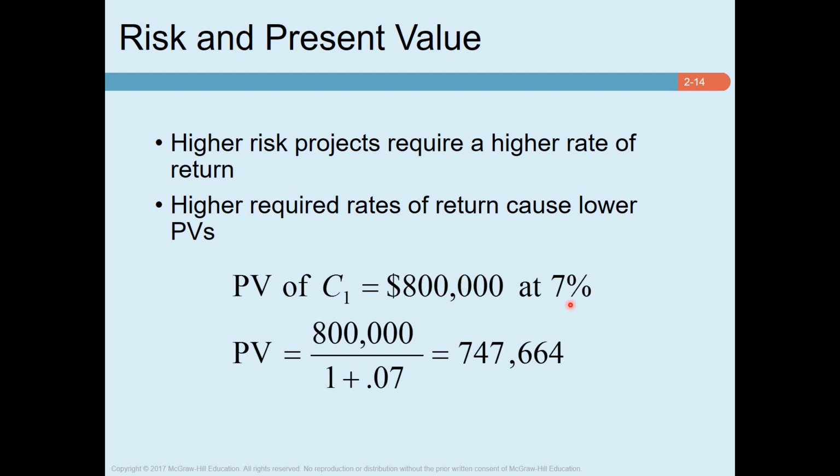So you understand that all investments are not equally risky. Different investments have different risk. Now, as an investor, if you invest in a more risky project, you will want a higher return. And if you invest in a less risky project, you will be happy with a lower rate of return. That's why it's very rational that different projects will be discounted by different discount rates based on the riskiness of the project.